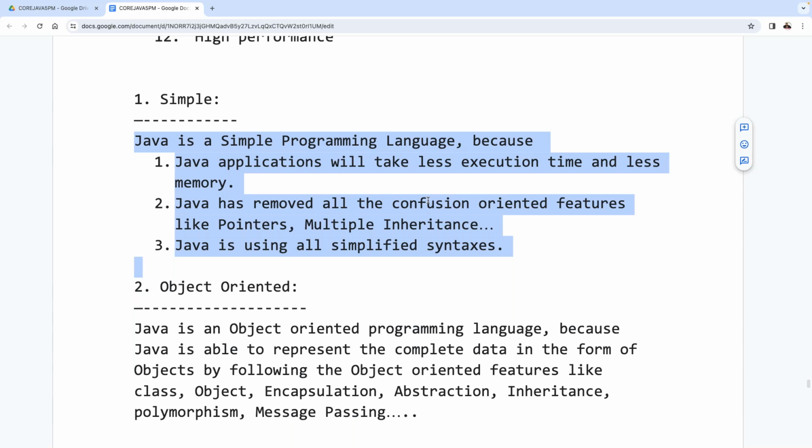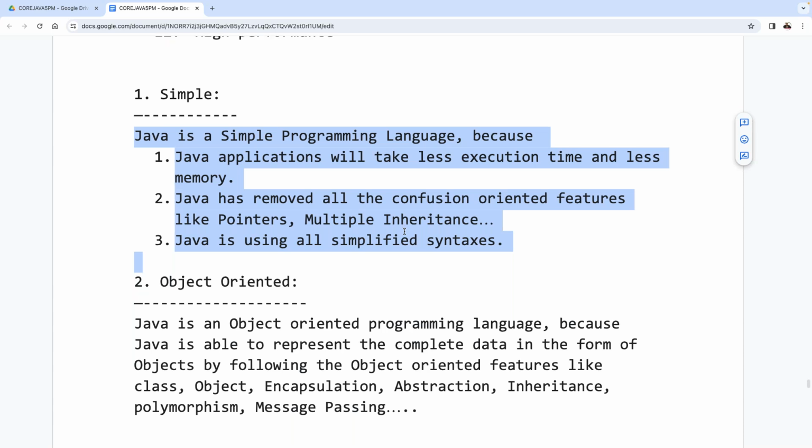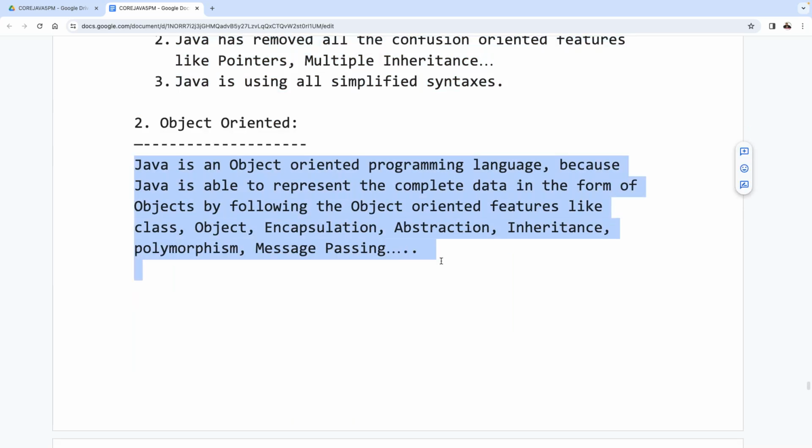No, simple syntaxes here. Next one is Java is an object oriented programming language. How? Why? Because Java is able to represent the complete data in the form of objects by following the object oriented features. Tell me, what are the various object oriented features? Class, object, encapsulation, abstraction, inheritance, polymorphism, message passing, and so on.